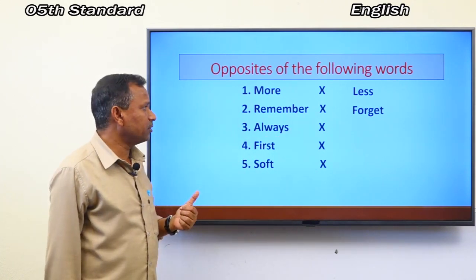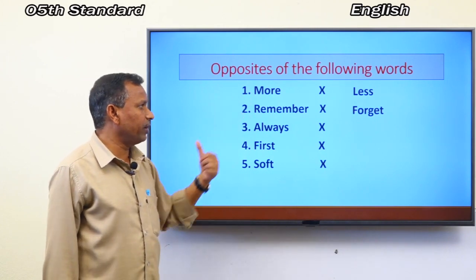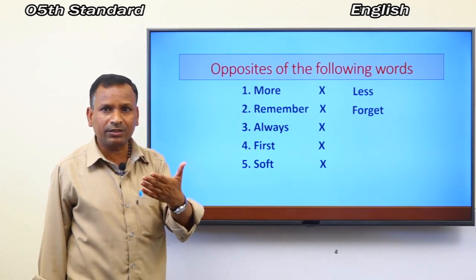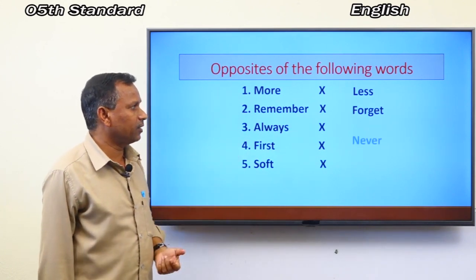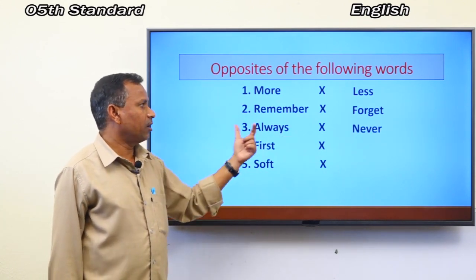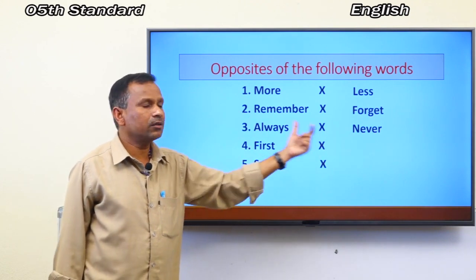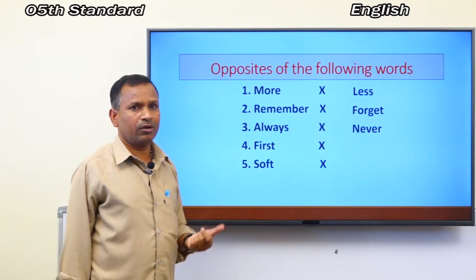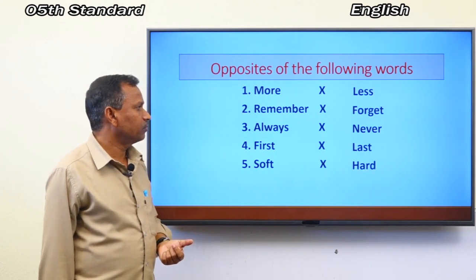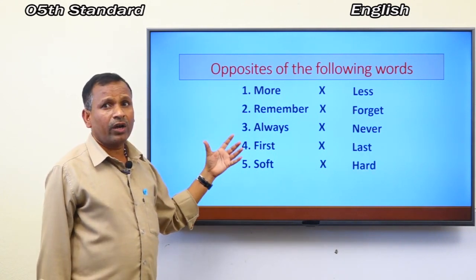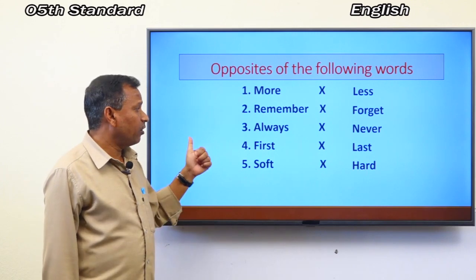Next one, always. What is the opposite word of always? Your answer is correct. Here is the answer: never. Always, never. Next one is first.